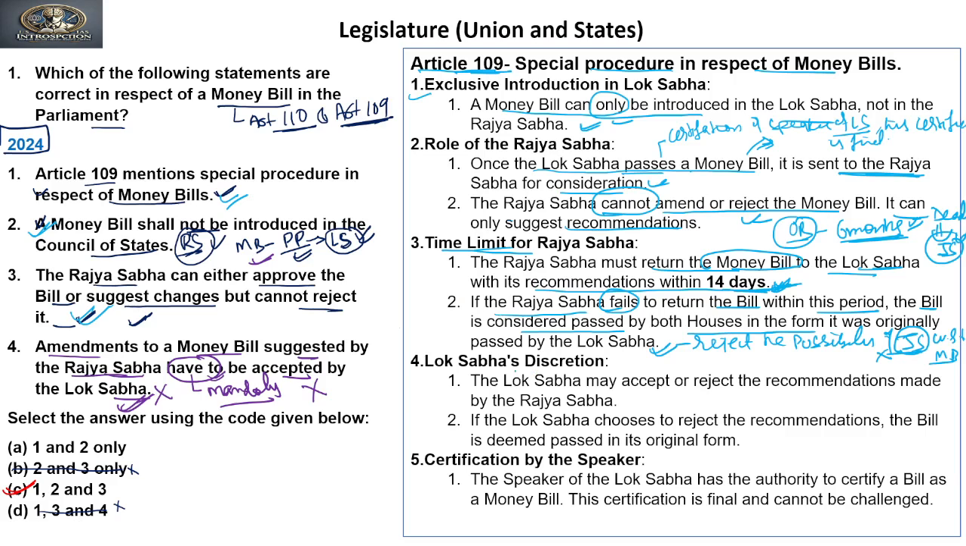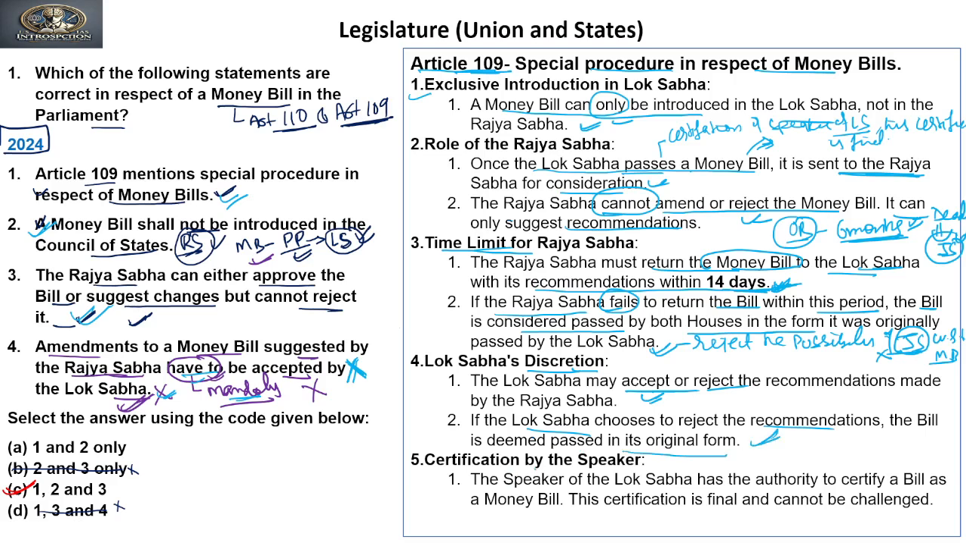Now it comes under the Lok Sabha's discretion. So the Lok Sabha may accept or reject the recommendations made by the Rajya Sabha, and because of this the fourth statement is incorrect. Why? Because the fourth statement says that it is mandatory for the Lok Sabha to accept the recommendation of the Rajya Sabha, but that is not true. It is totally at the discretion of the Lok Sabha. If the Lok Sabha chooses to reject the recommendations, the bill is deemed passed in its original form.